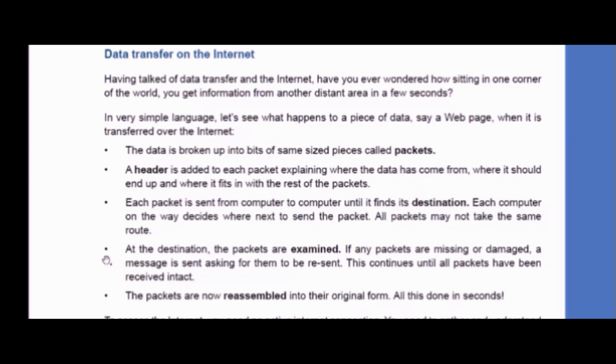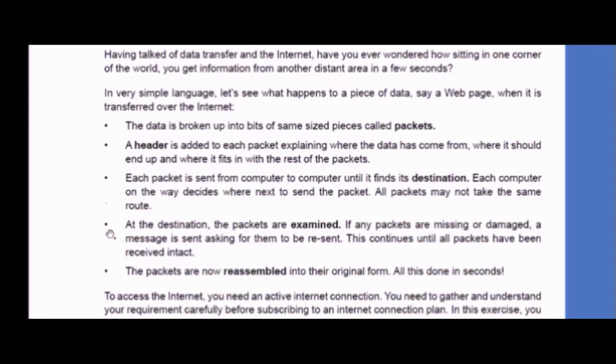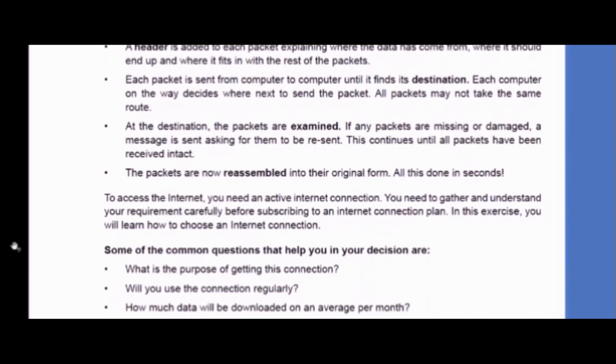Now at the destination, the packets are examined, and if any packet is missing or damaged or the file is corrupt, then the destination computer, the receiver, will ask the sender to resend the packet, and this continues until all the packets have been received intact. Now the packets are assembled in the original form. You might be wondering that this is a long process, but actually this happens in just seconds, and you will not be able to identify that these many steps were performed when you deliver one message from one system to another.